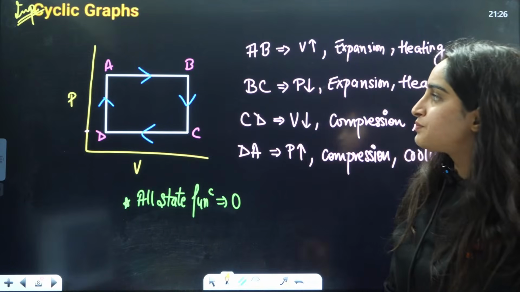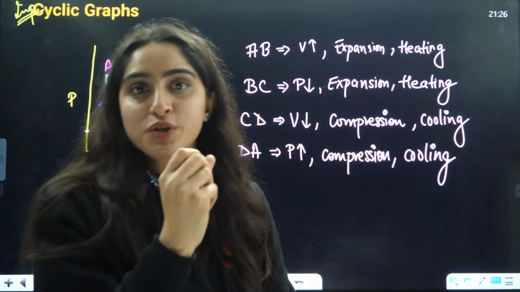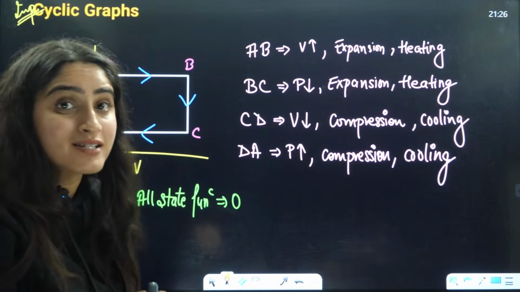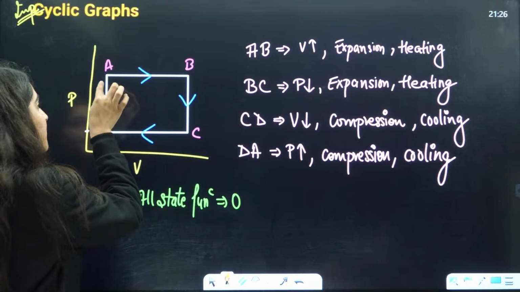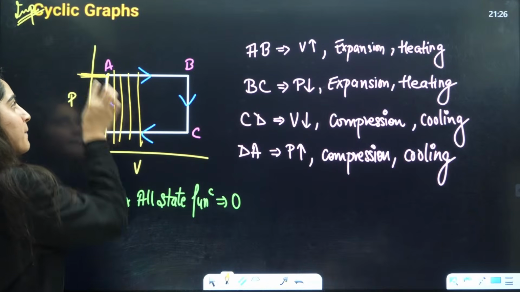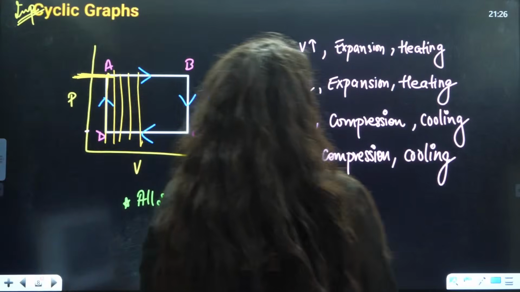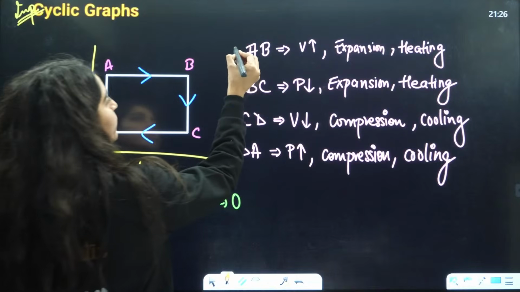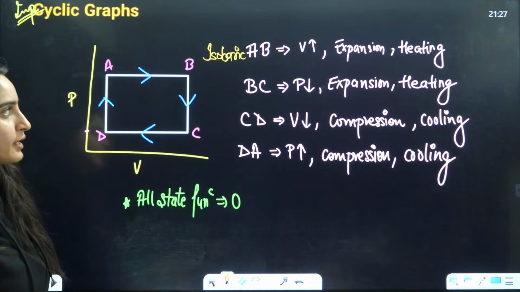graph, right? Now, here from A to B, what is the name of the process? B to C, what is the name? C to D, what is the name? D to A, what is the name? Let's understand that. From A to B, we know that exactly pressure is constant at every change in volume. Pressure is constant. That means, can I say this is an isobaric graph? So A to B is basically isobaric.